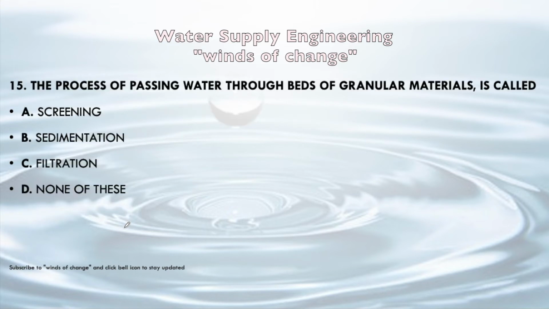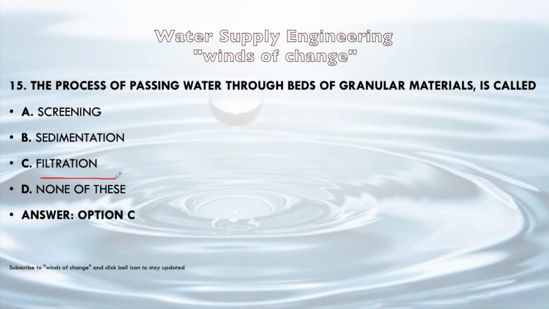Next question: the process of passing water through beds of granular material is called screening, sedimentation, filtration, or none of these. Through granular material, we already know that in the slow sand filter and rapid sand filter we use filter media as granular material only. So the answer will be C, that is filtration process in rapid sand filter and slow sand filter.